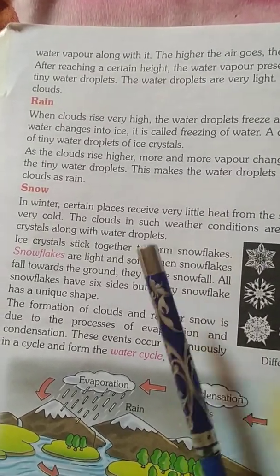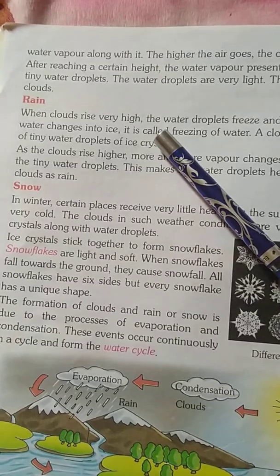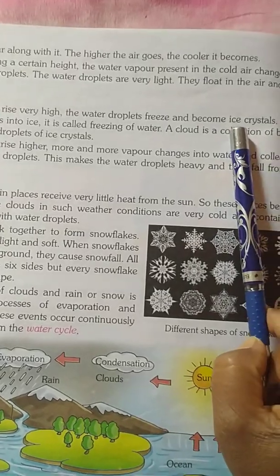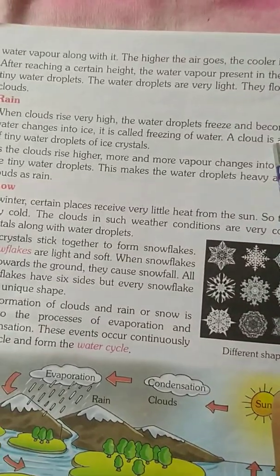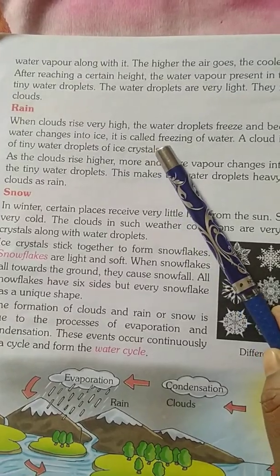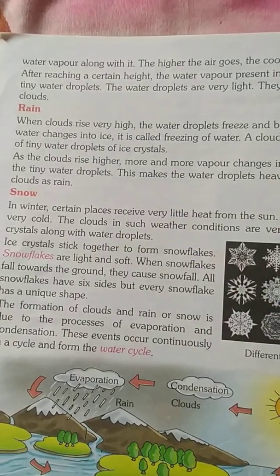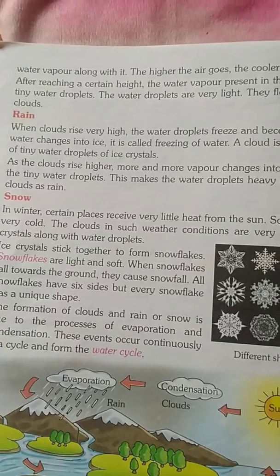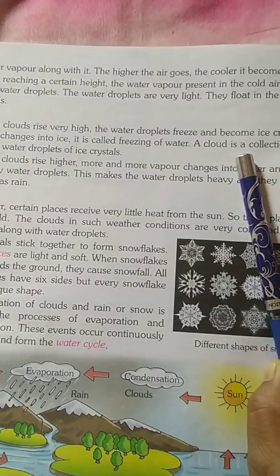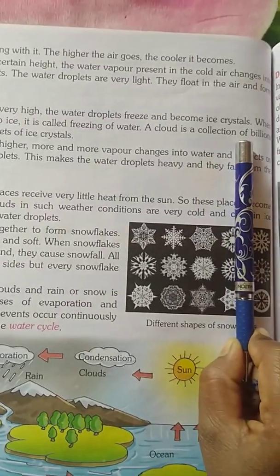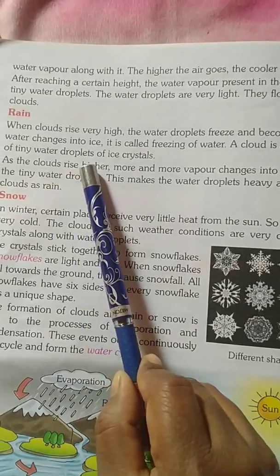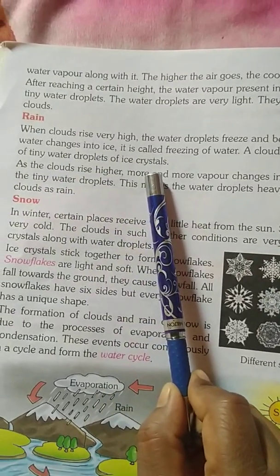Then rain. When clouds rise very high, the water droplets freeze and become ice crystals. When water changes into ice, it is called freezing of water. A cloud is a collection of billions of tiny water droplets or ice crystals.